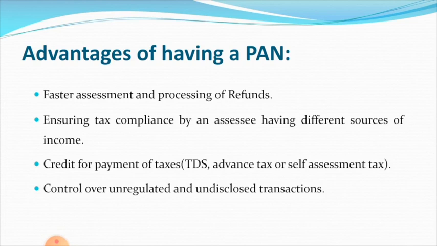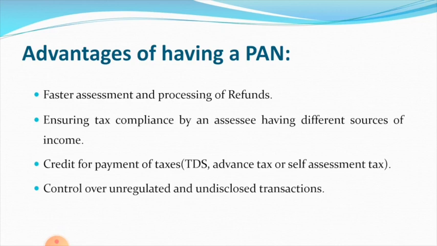Next advantage is control over unregulated and undisclosed transactions. If a person is having a permanent account number, the tax authority can have control over the unregulated or undisclosed transactions of a person.